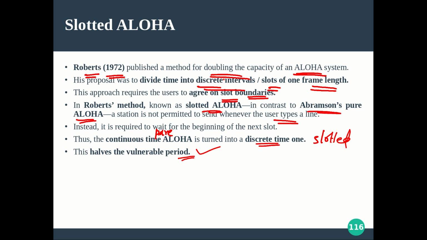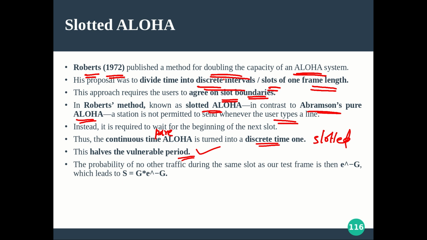So chances are high, collision is still there, but efficiency is slightly improved because we don't have to worry about the previously transmitted frames, just about the frames which are being sent along with you. So the probability is now the same.